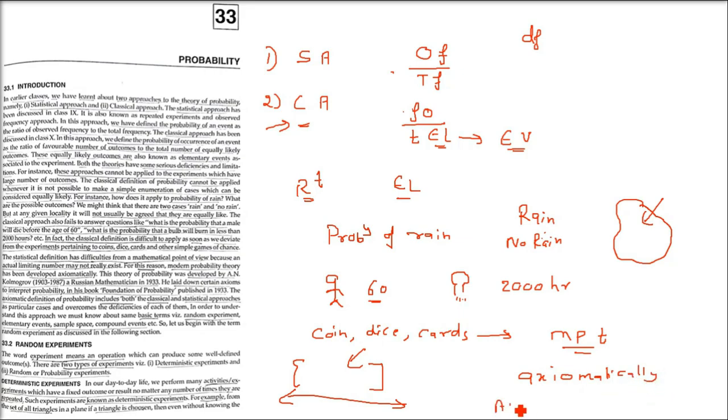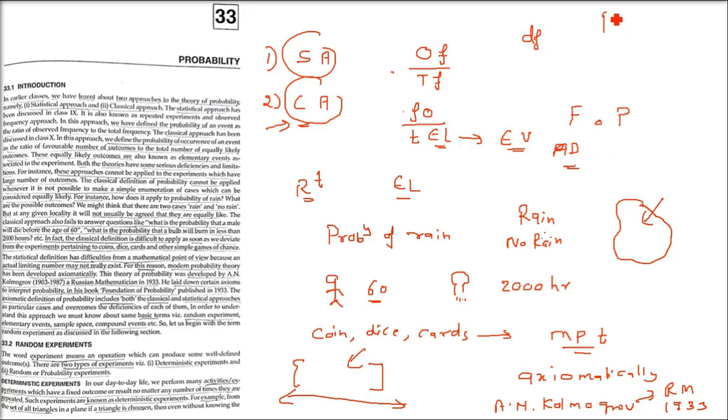This theory of probability was developed by A. N. Kolmogorov, a Russian mathematician, in 1933. He laid down certain axioms to interpret probability, and he wrote a book, Foundations of Probability, published in 1933. This axiomatic definition of probability includes both the classical and the statistical approaches as particular cases and overcomes the deficiency of each of them.